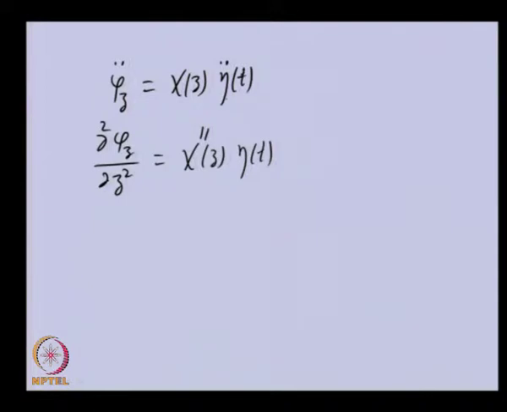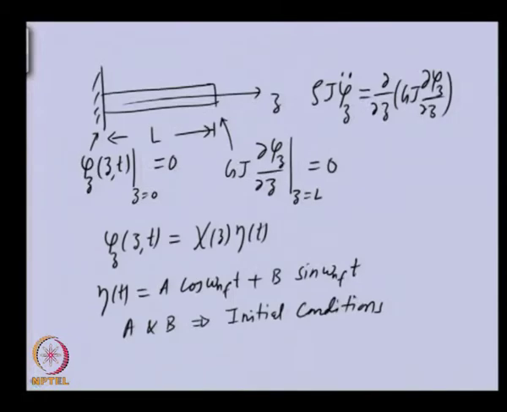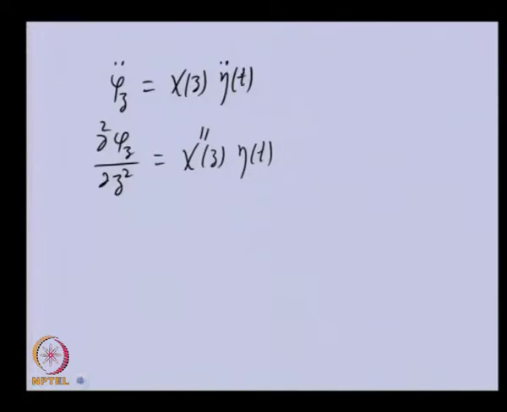So these two we can substitute in the equation of motion, and in the previous equation we will get rho J eta double dot times chi of Z on the left side.